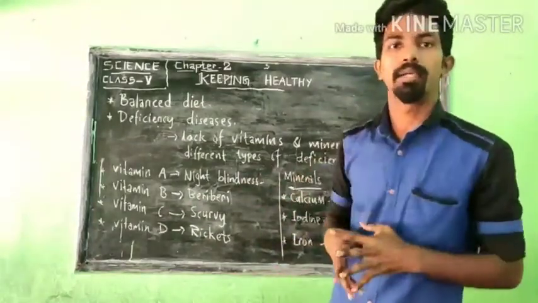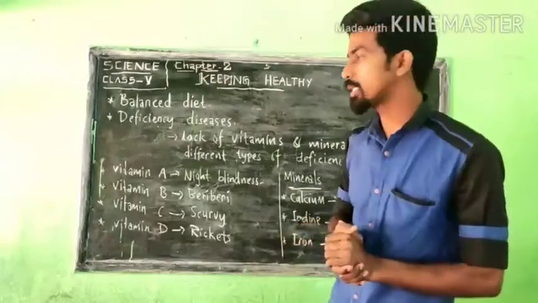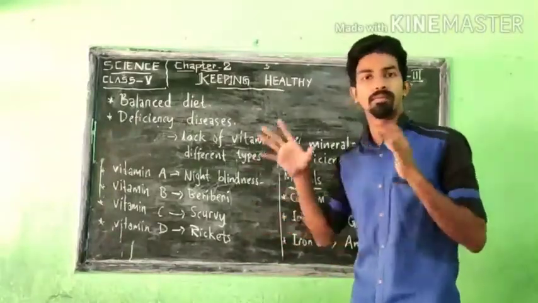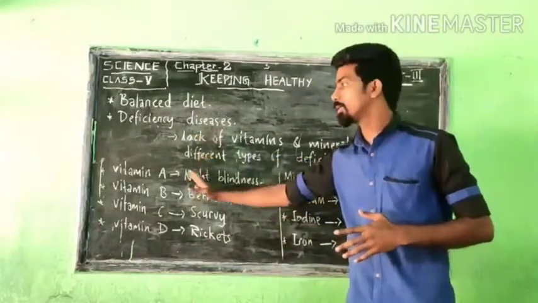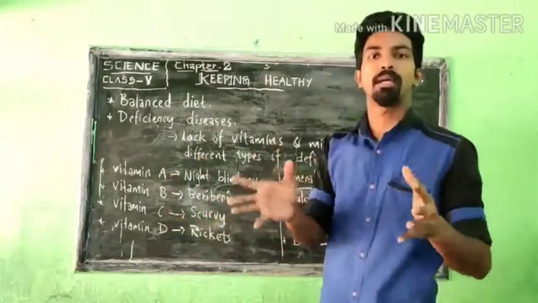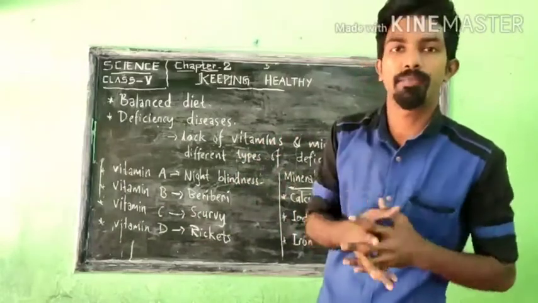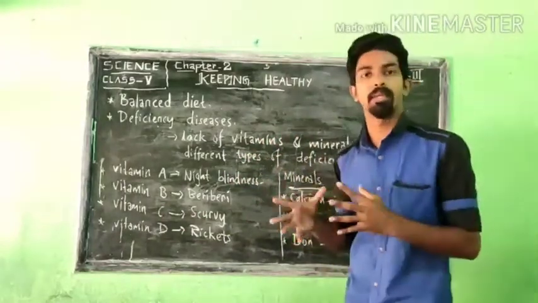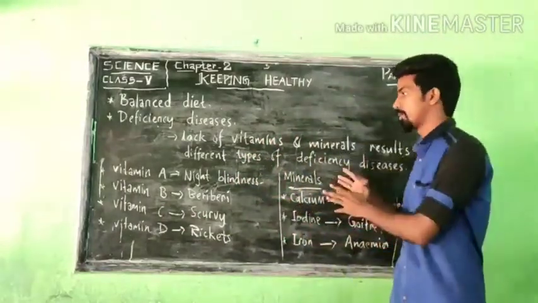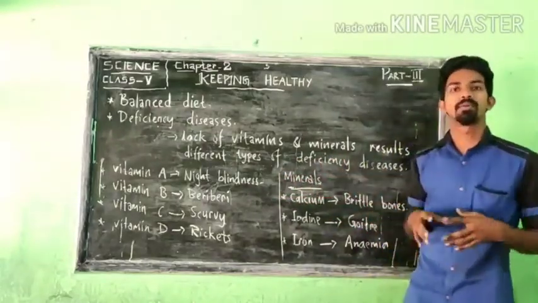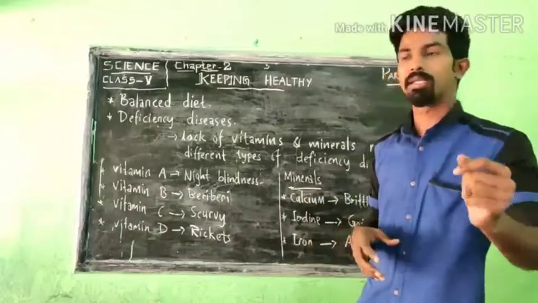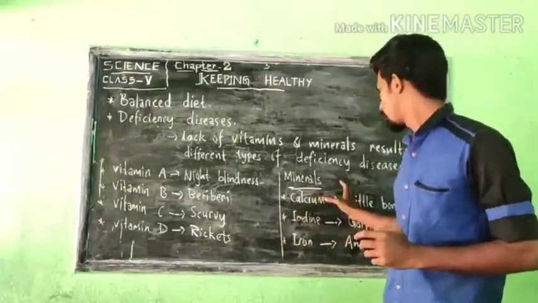Today we will study in detail the deficiency diseases. If vitamins are not available in enough amounts in our body, we may get some types of diseases. Likewise, if sufficient minerals are not getting to our body, then we may get different types of diseases.